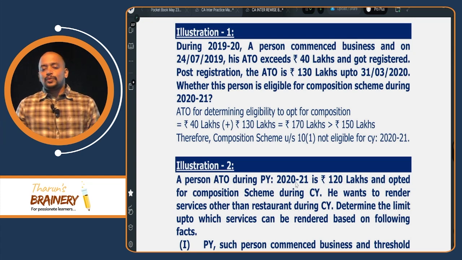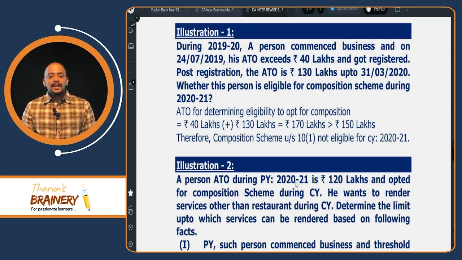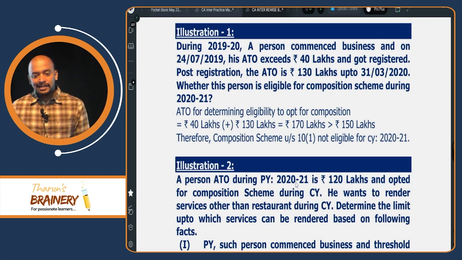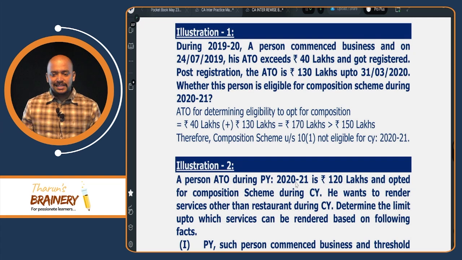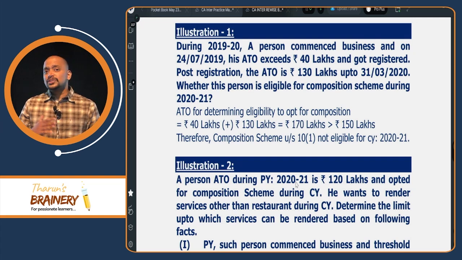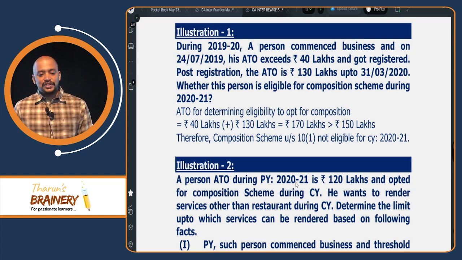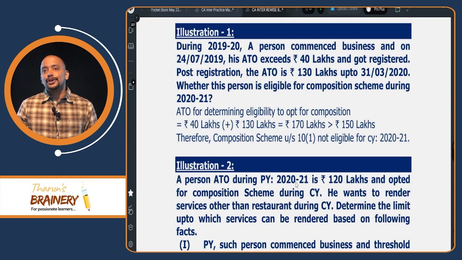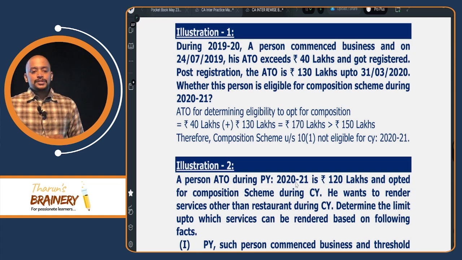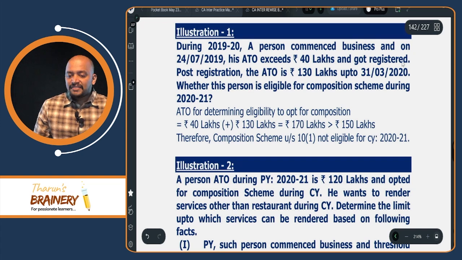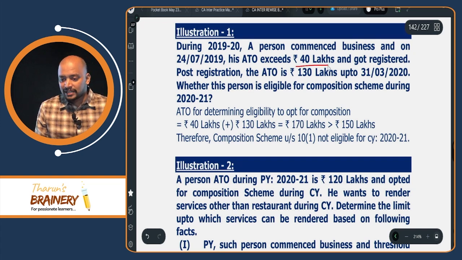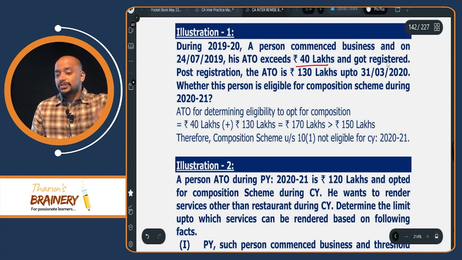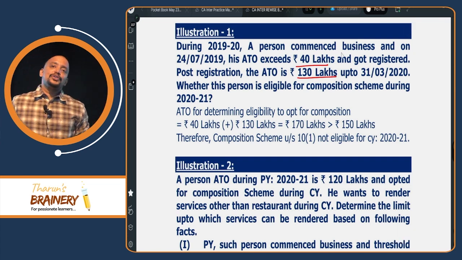During 2019-20, a person commenced business, and on 24/7/2019, his aggregate turnover exceeds 40 lakhs and he got registered. Post registration, the aggregate turnover is 130 lakhs up to 31/3/2020. Whether this person is eligible for composition scheme during 2020-21? So during 2019-20, how much his aggregate turnover exceeded? 40. Thereafter he registered, and post registration his aggregate turnover is 130. Now can he opt for composition scheme during the current year?